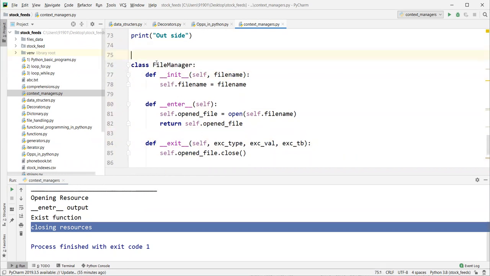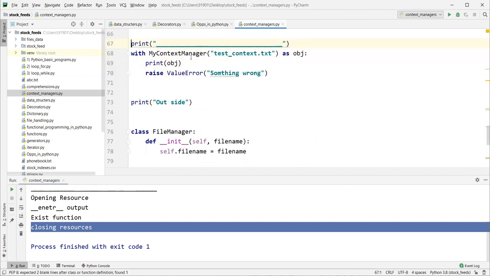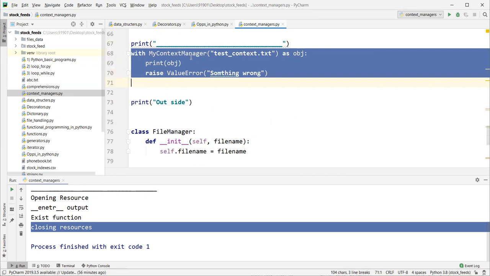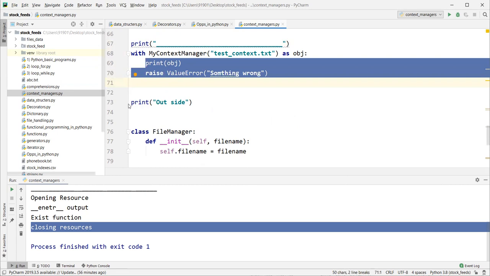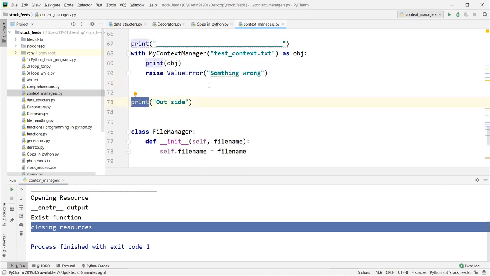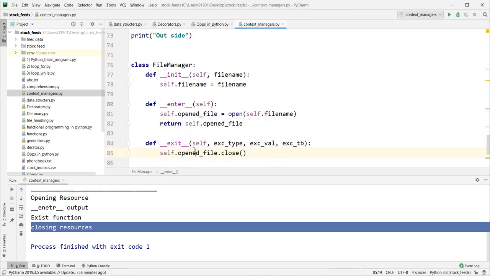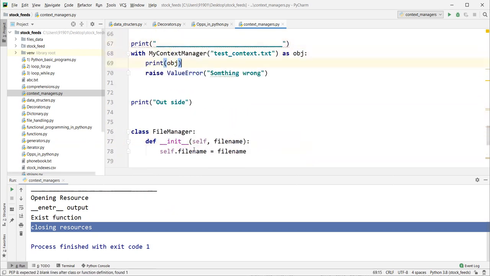This file manager is what type of class? It is a context manager class, right? Inside enter, we deal with opening the resource. Inside exit, we deal with what happens when you are coming out of this. Once our execution is completed inside this block, before the program comes out of this block, at that time the exit function will be invoked, right? Understood?